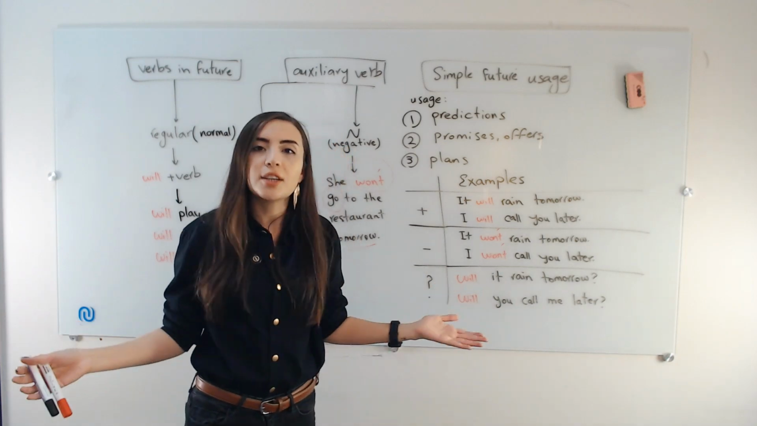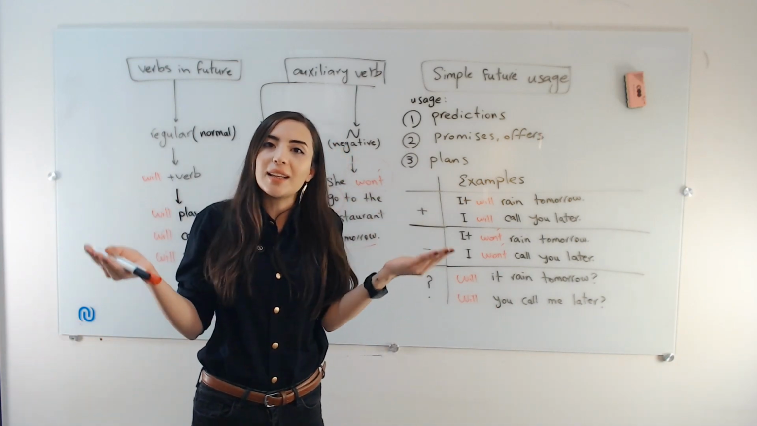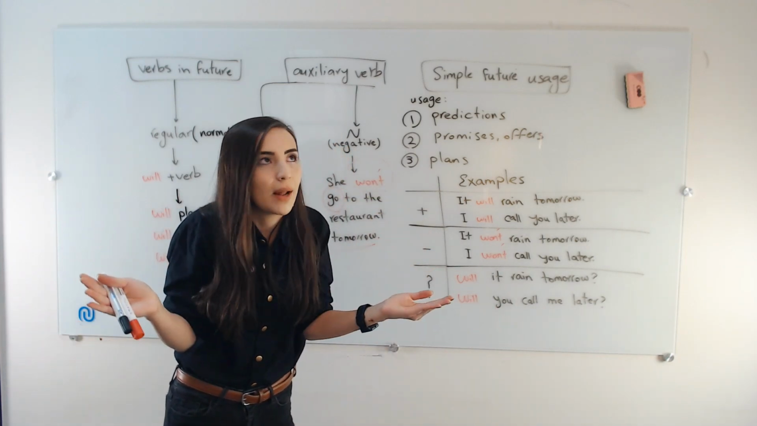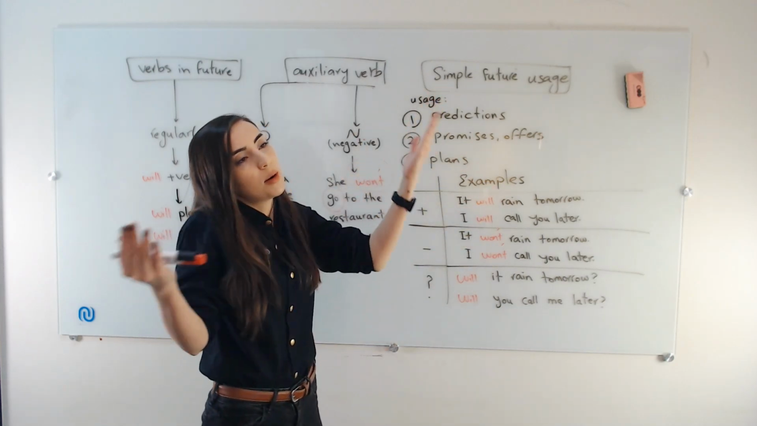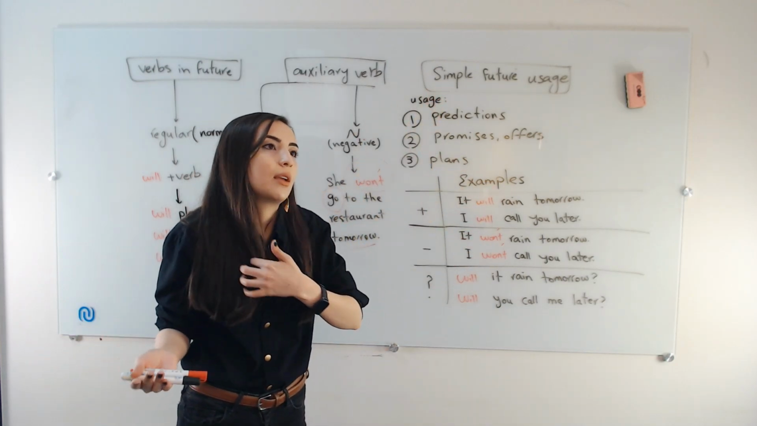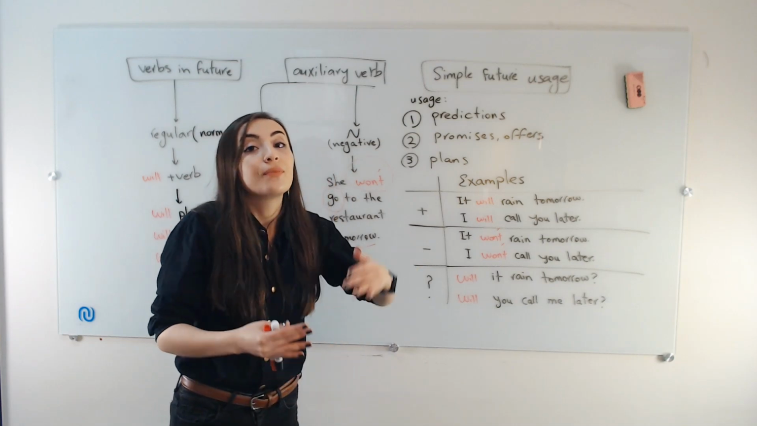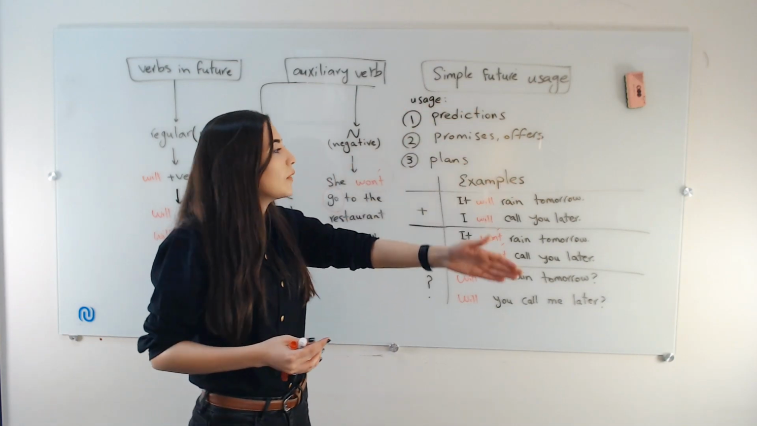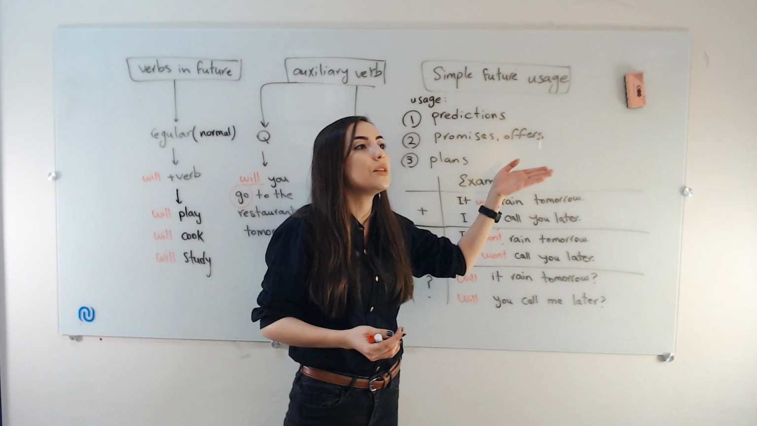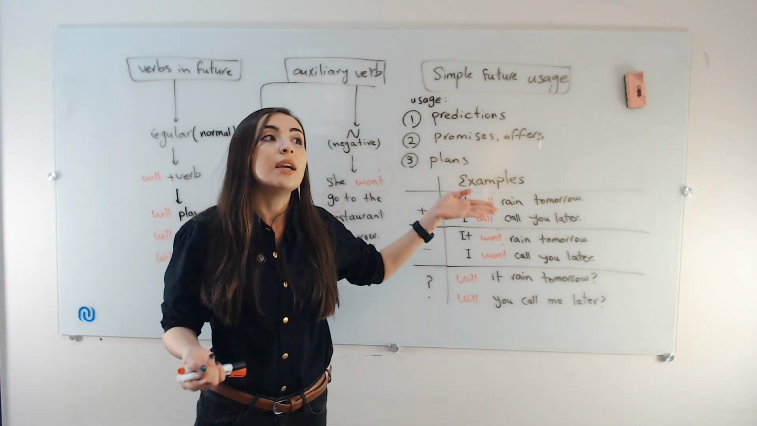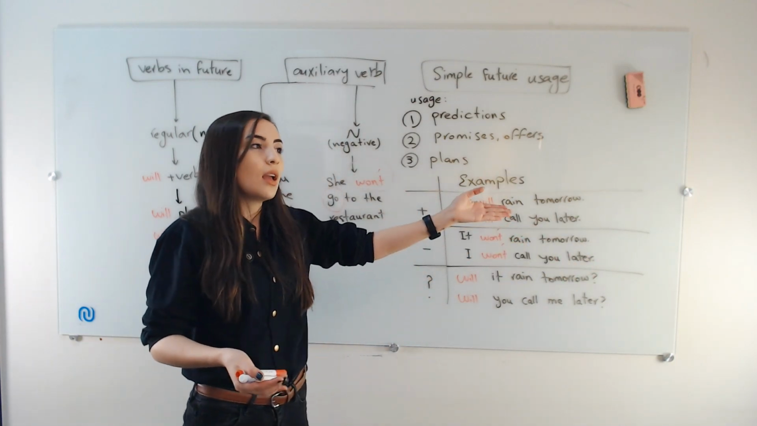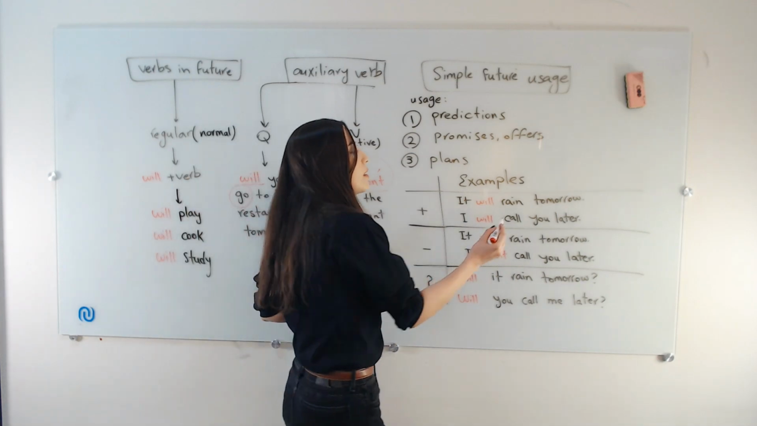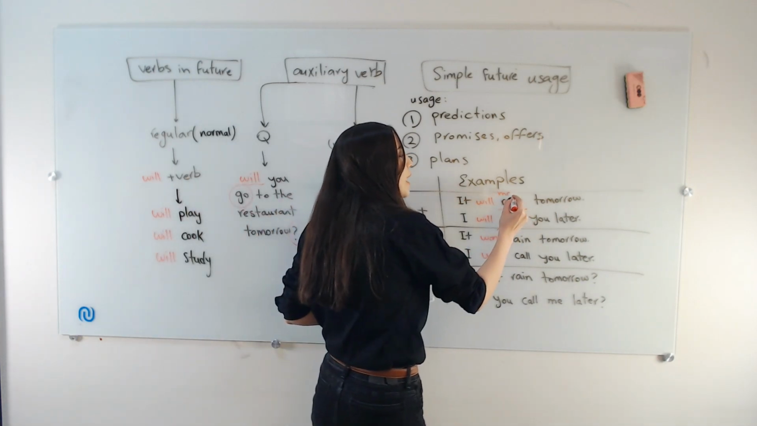Number one is predictions. I mean, the simple thing that comes to our mind in the first place. When we have will, it's talking about a prediction. I will do something. It means that I'm predicting that something will happen in the future. It will rain tomorrow. It's a prediction. It's a prediction of something happening in the future. As you see, the main verb in here is rain.